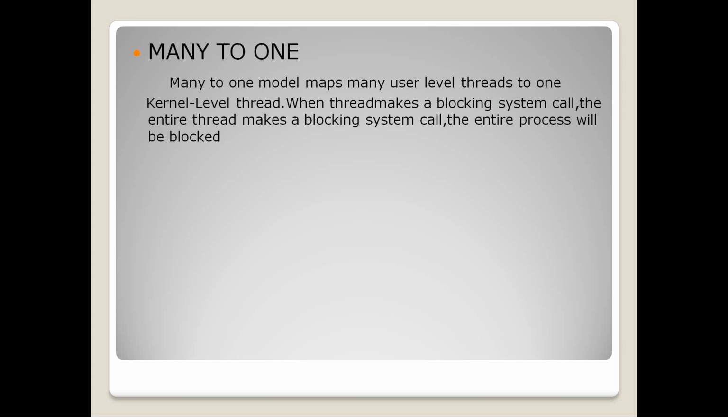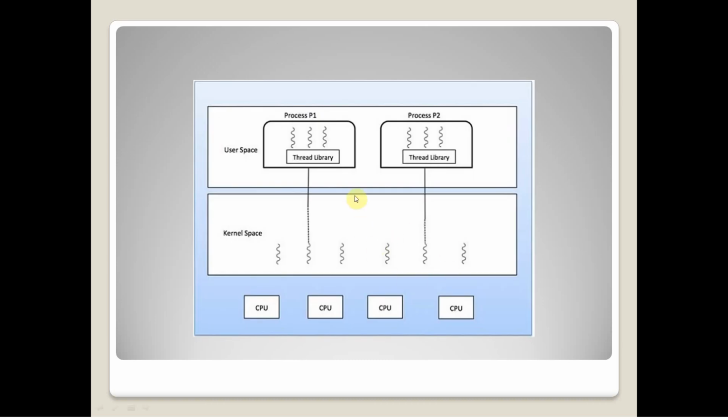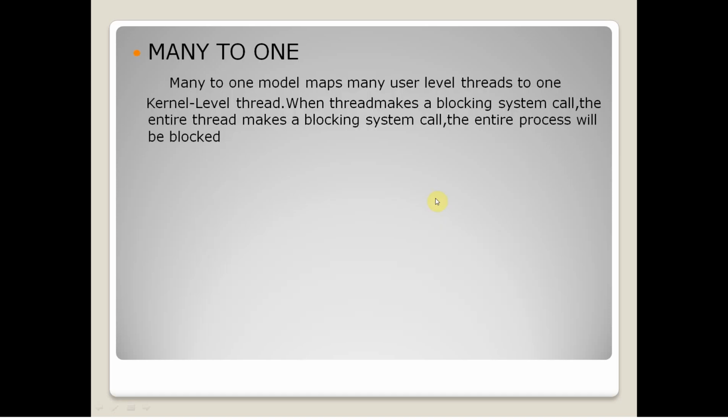The next model is the many-to-one model. In the many-to-one model, many user level threads are mapped to one kernel thread. Now this is the picture. Many user threads are mapped to only one kernel thread. But one disadvantage which this model is facing is when a thread makes a blocking system call, the entire system will get blocked.